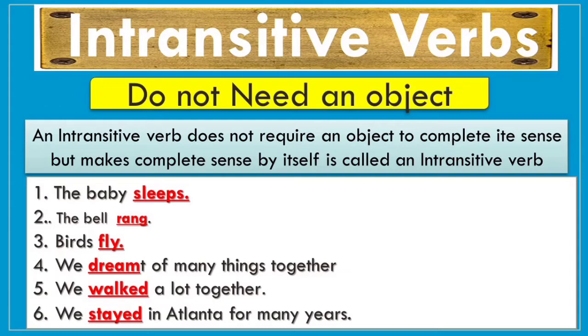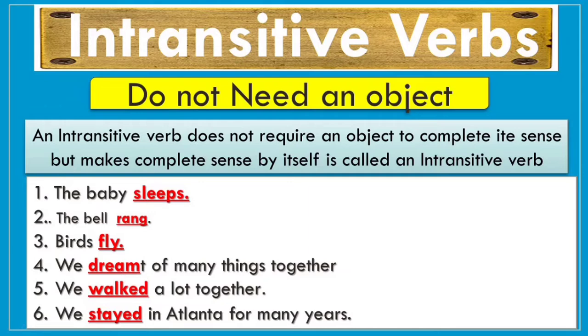इस वाक्य में fly एक ऐसा वर्ब है जो ऑब्जेक्ट की मदद नहीं लेता अपने वाक्य का मीनिंग कंप्लीट करने के लिए। ऐसे वर्ब्स को हम क्या कहेंगे? ऐसे वर्ब्स को हम कहेंगे intransitive verbs. The third sentence is birds fly. So in this sentence, fly is an intransitive verb. Similarly, in the fourth sentence, we dreamt of many things together. So in this sentence, dreamt is an intransitive verb.